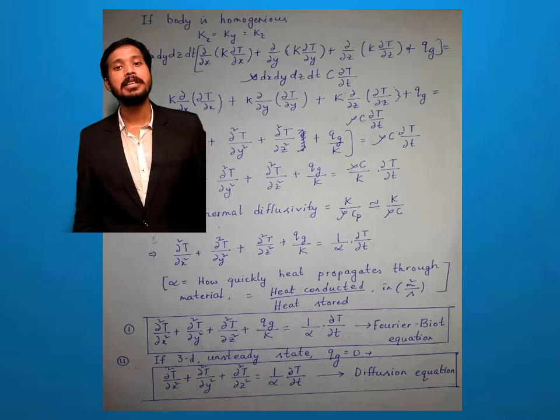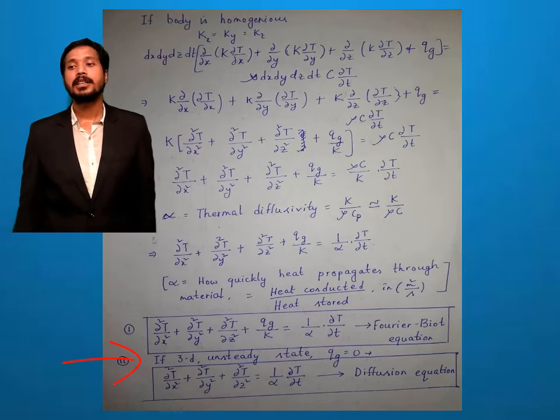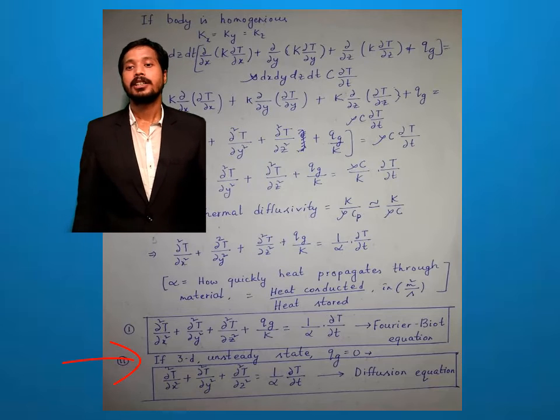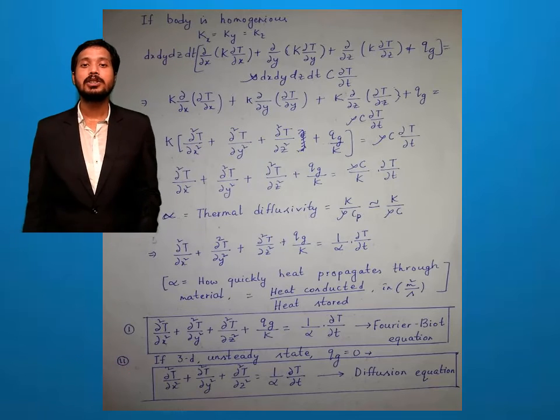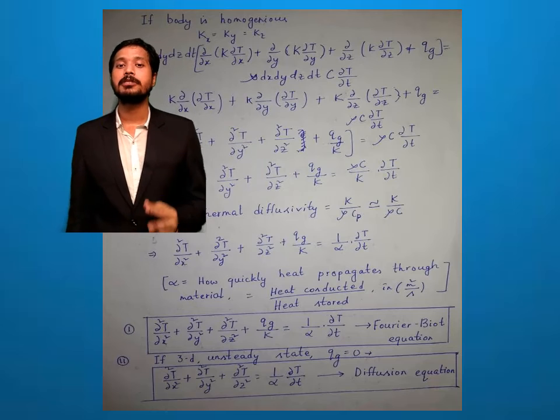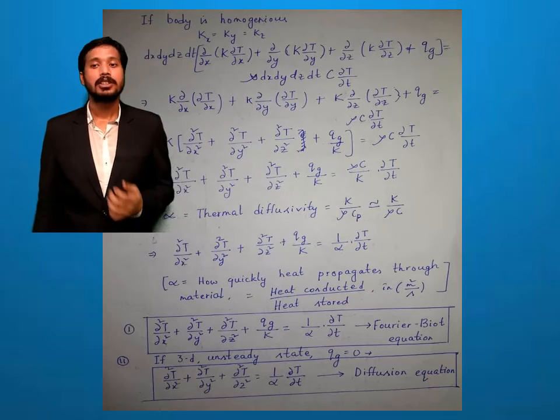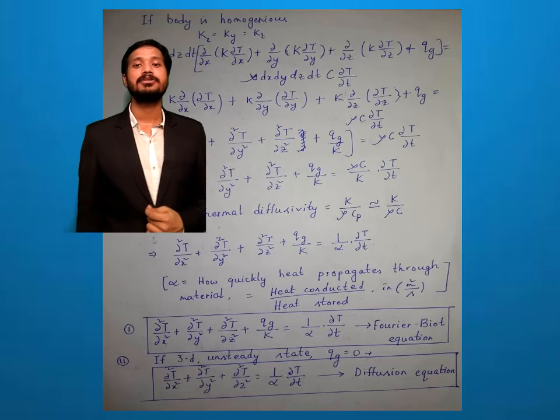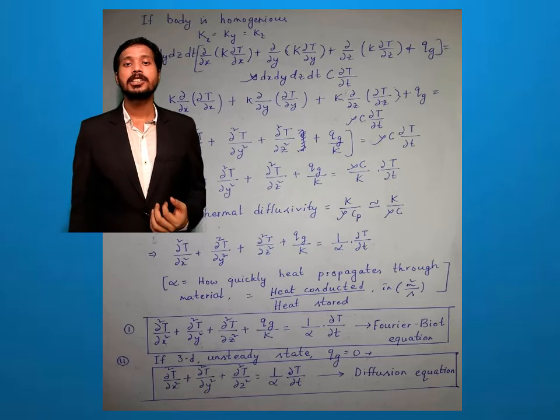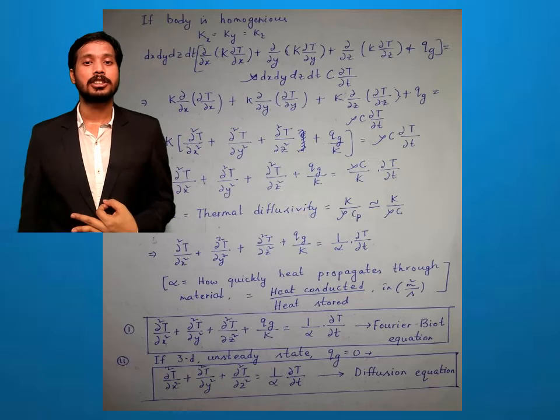Now if three-dimensional but no heat generation, then we can write the formula del 2t by del x2 plus del 2t by del y2 plus del 2t by del z2, now Qg is 0 so no need to write, equals 1 by alpha del t by del t. And this equation is known as the diffusion equation.